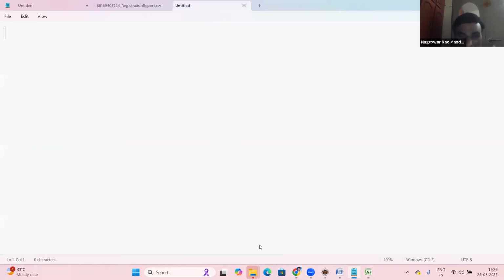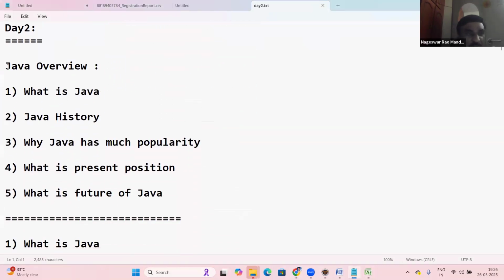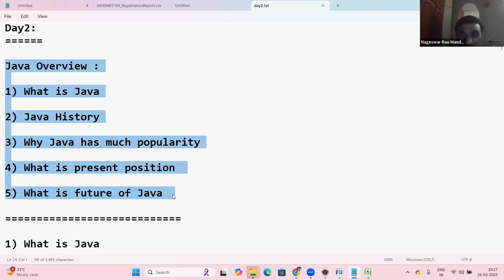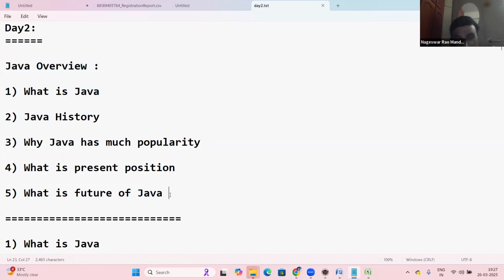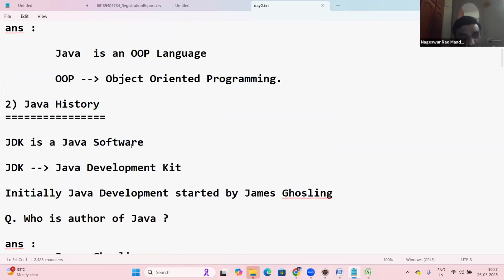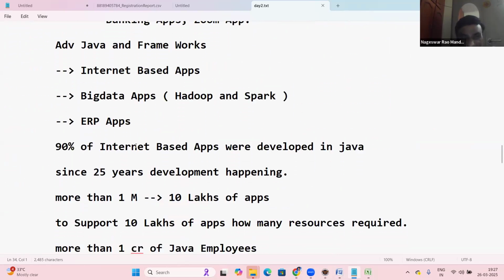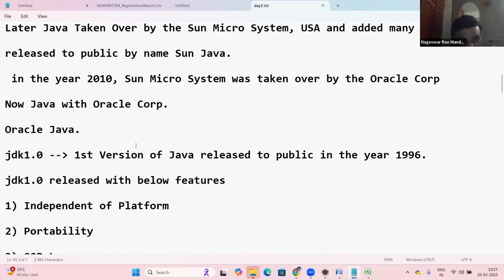Next, the second day, yesterday. Just a Java overview was explained: what is Java, Java history, why Java has this much popularity, the present position of Java, and the features of Java. It was just an overview, not an actual Java class and not the actual subject. I'll share Day 1 and Day 2 with you just to go through. It's not a big thing.